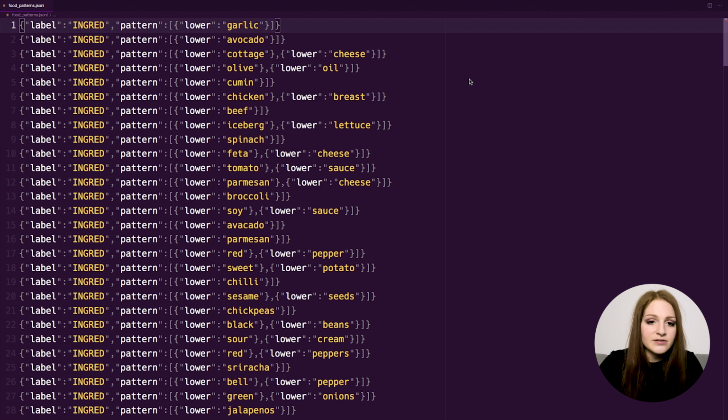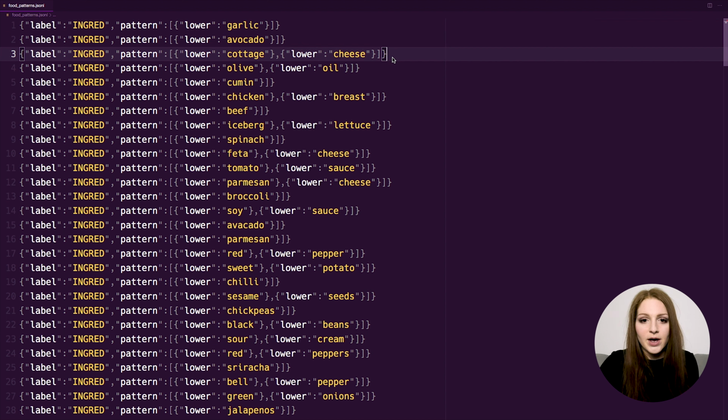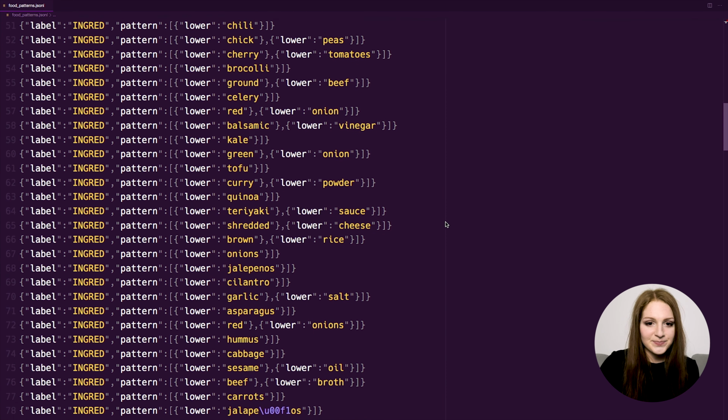So here's the result. Here's how it looks. Each line contains one match pattern. And if you've used spaCy's rule-based matcher before, you might recognize this pattern format because it uses the exact same format for the match patterns.